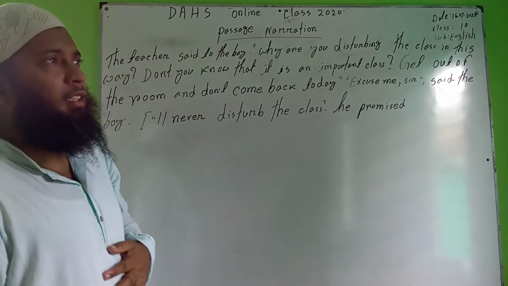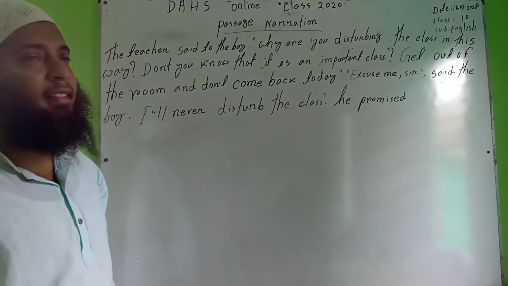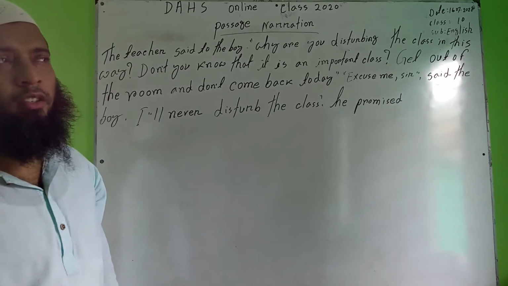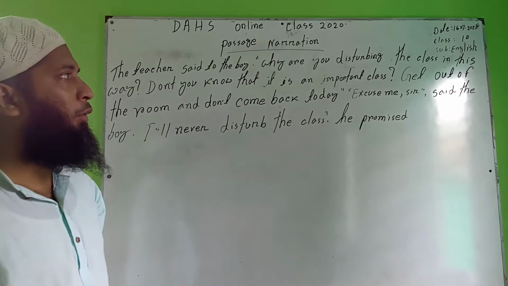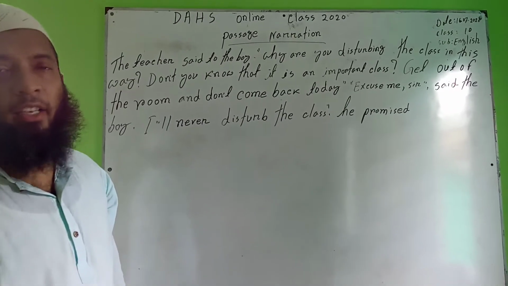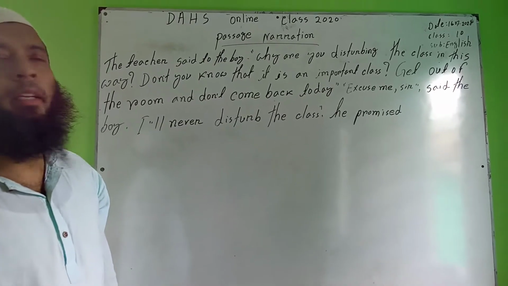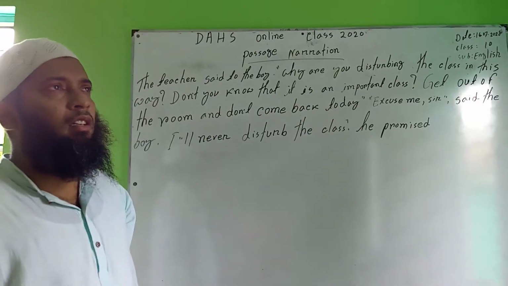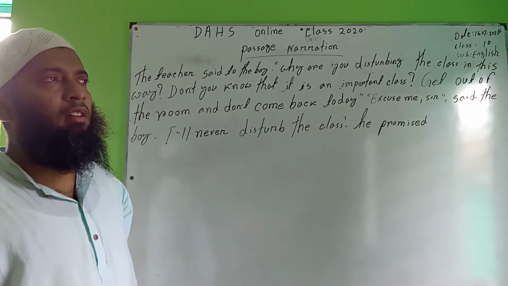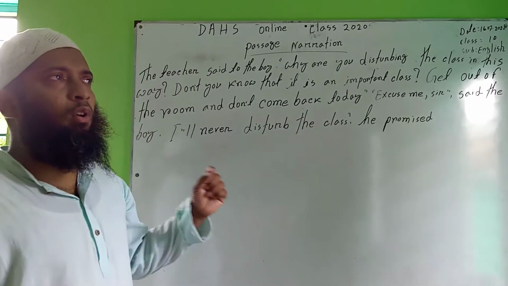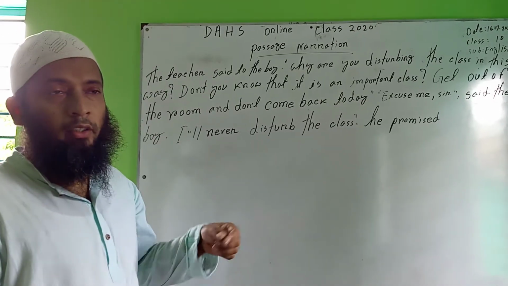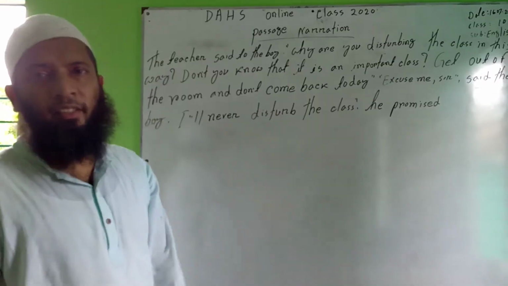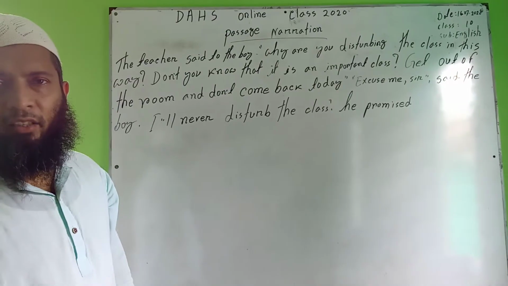Today is the first class of our passage narration for class 10 students. Okay, today we'll see how to do passage narration. In the assertive sentence, if the speaker wants to tell a sentence, one or more, maybe 1, 2, or 3 sentences, then you will have to add that.